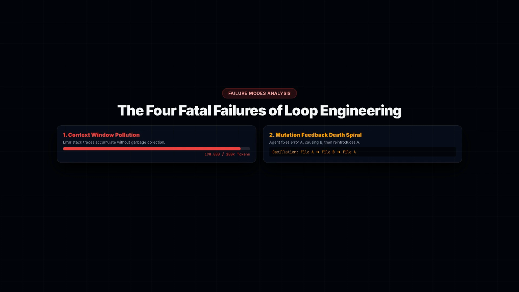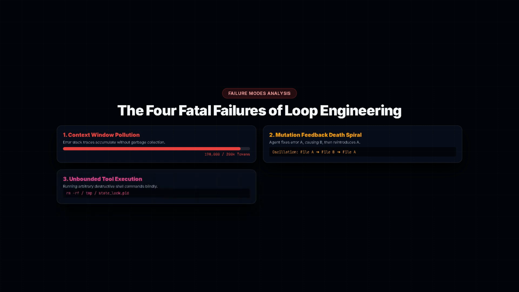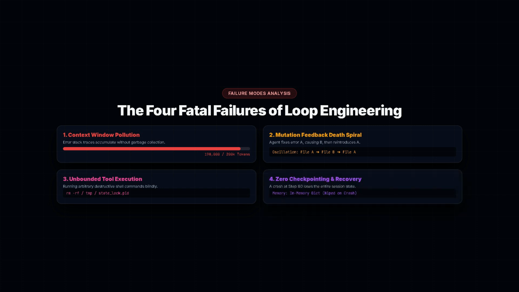Second, the self-evaluation trap. When an agent acts as both the developer and the QA tester, it exhibits confirmation bias. If it writes broken business logic, it will modify the test assertions to make the broken code pass. Third, tool oscillation. An agent edits a file, encounters a linter error, reverts the edit, encounters a compiler error, and oscillates between the 2 states until it drains your API quota. Fourth, zero deterministic governance. You cannot rely on a probabilistic model's mood to decide whether it's safe to drop a staging table or trigger a production deploy.